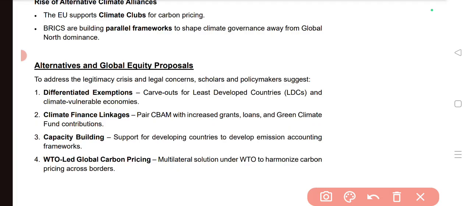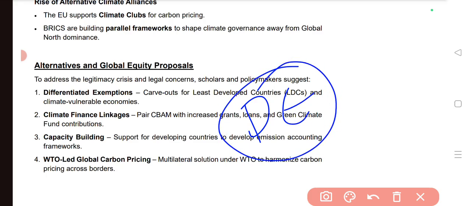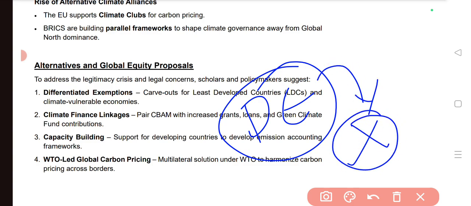Scholars and some of the policy makers are suggesting a few solutions for solving this issue. First one is differentiated exemptions. So what they can do is they can carve out exemptions for least developing countries and other climate vulnerable economies. They need to cut down the tariff and provide some exemptions to the countries which are not able to pay the tariffs.